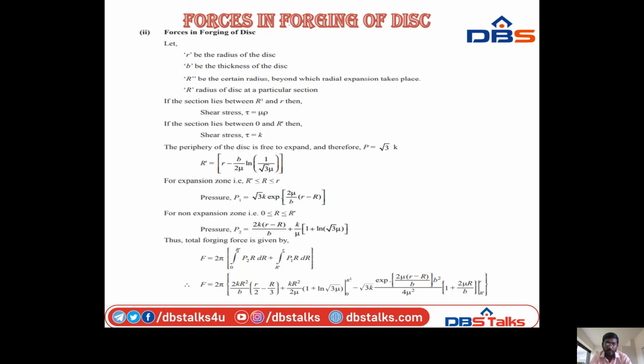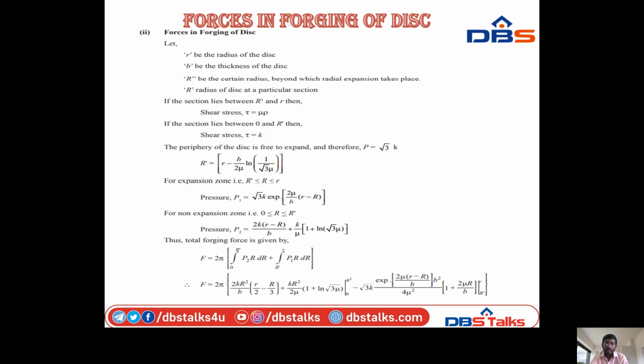For the expansion zone, R dash less than or equal to R less than or equal to small r, pressure P1 is equal to root 3 K e to the power 2 mu by B into small r minus capital R. For the non-expansion zone, 0 less than or equal to capital R less than or equal to R dash, pressure P2 is equal to 2K small r minus capital R by B plus K by mu into 1 minus log of 1 by root 3 mu.